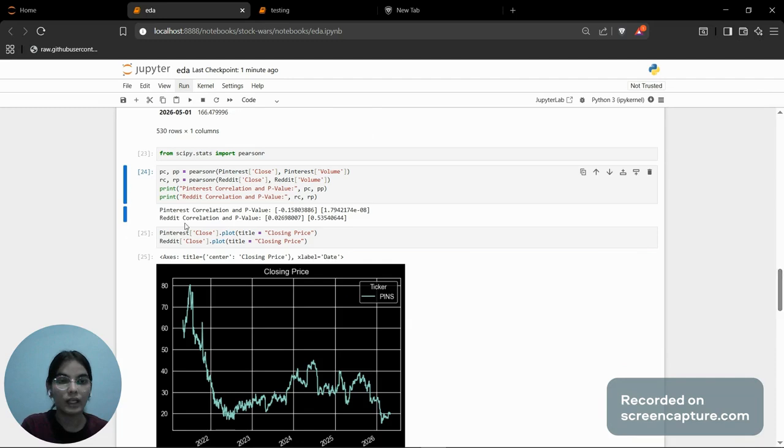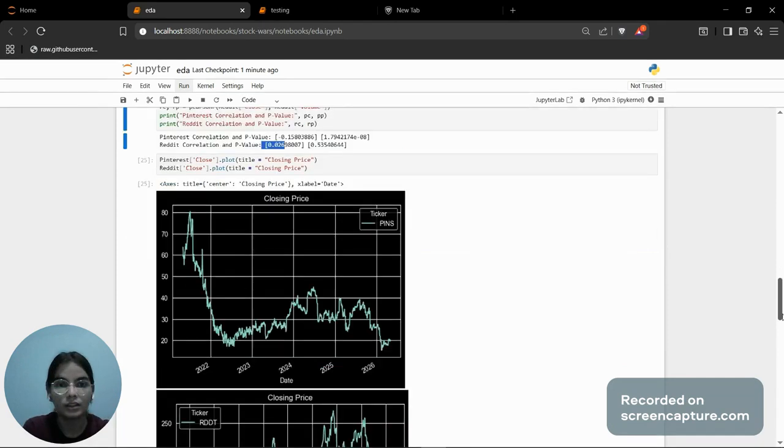Well, on the other hand, we can see Reddit's correlation is very near to zero, which means there is almost no relationship. There is a non-existent relationship between the volume and closing price. Here, also the high p-value shows that the relationship is not statistically significant.